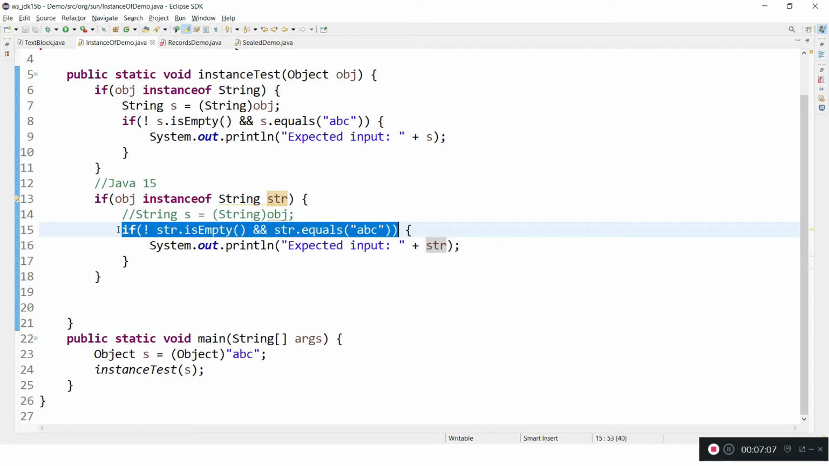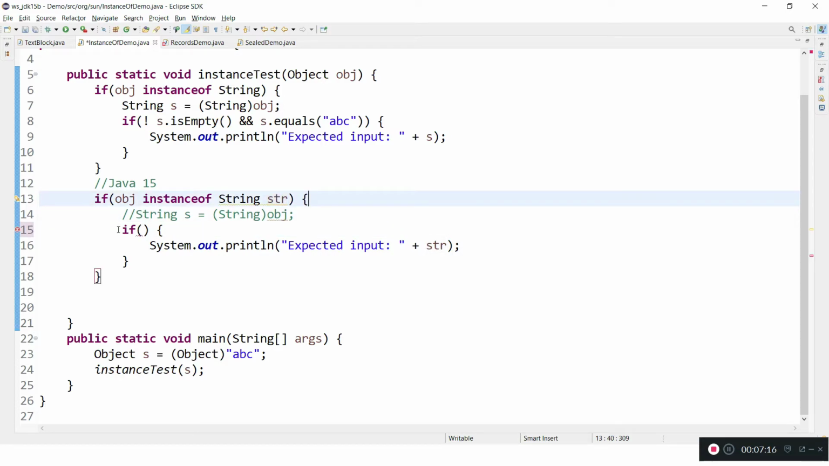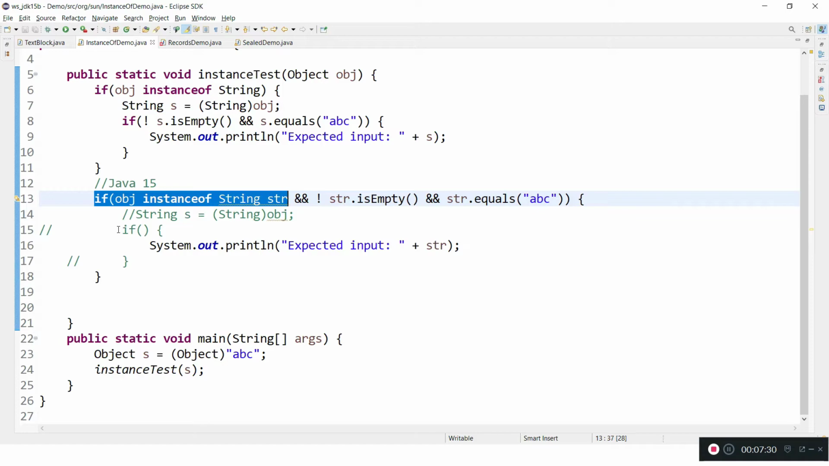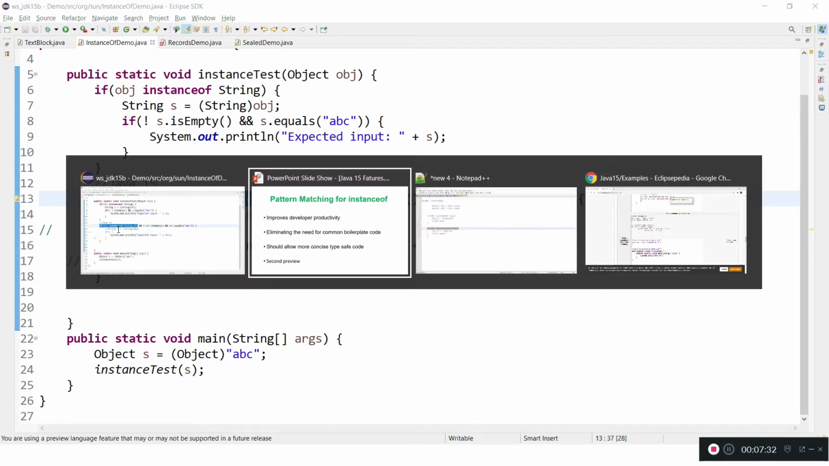Here, even this code we can move to remove unnecessary parts. Something like this we can write with the help of a new feature, pattern matching with instanceof. So we can remove this line and even this line. Yeah, this is how we can write. This is the pattern matching with instanceof operator.